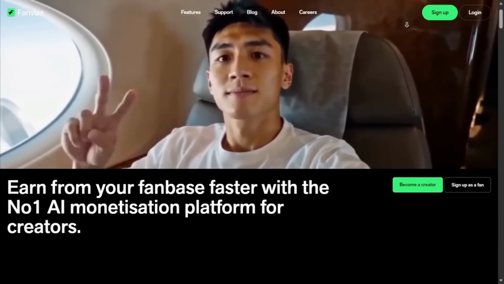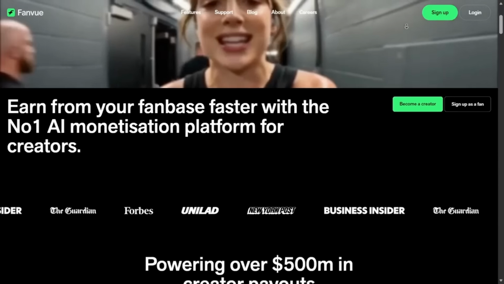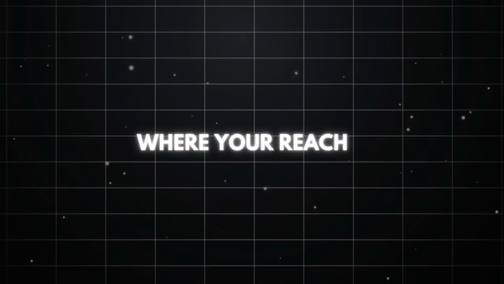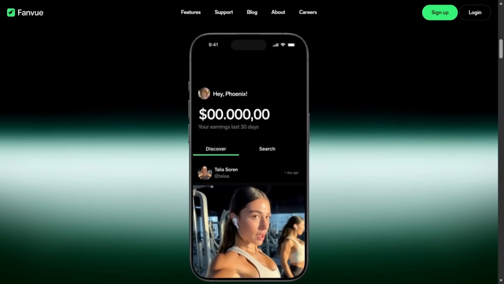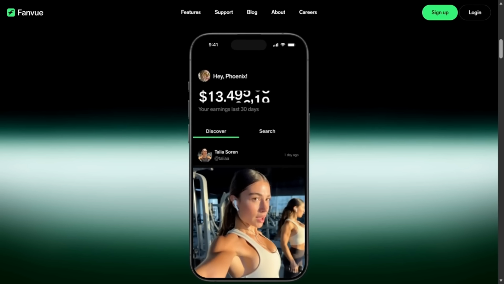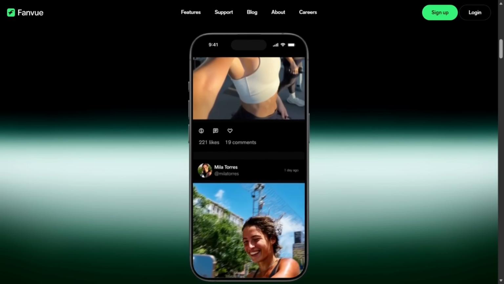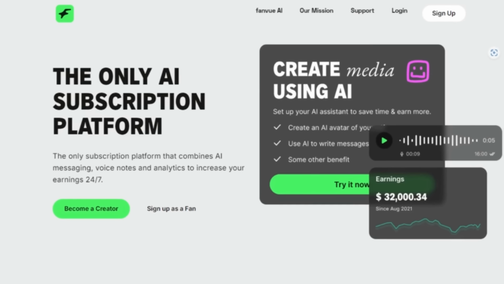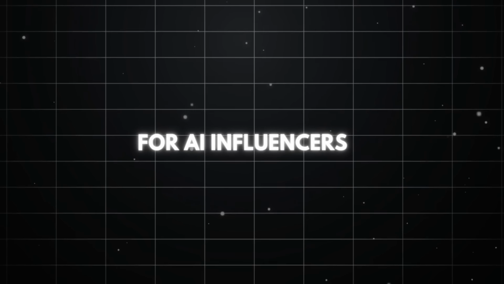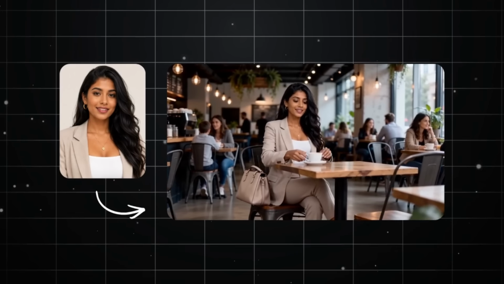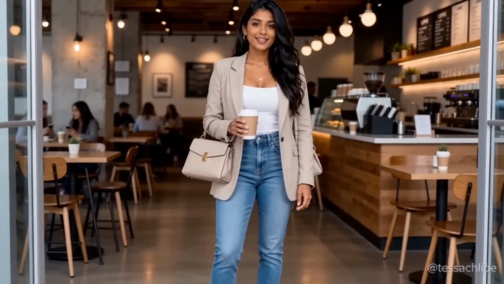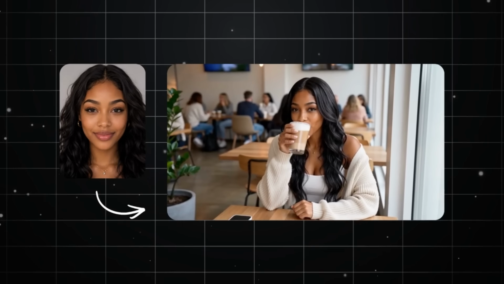Fanvue is a creator platform that allows creators to build a more direct fan experience around their content. So instead of depending only on social media platforms, where your reach can change because of the algorithm, Fanvue gives creators a space where they can share exclusive content, connect more directly with their audience, and build a more private fan experience around their brand. And this is why it can make sense for AI influencers. Because you are building a brandable character. That character can have a style, a personality, a niche, a content schedule, and a fan experience around it.